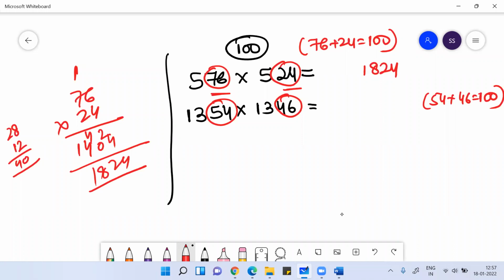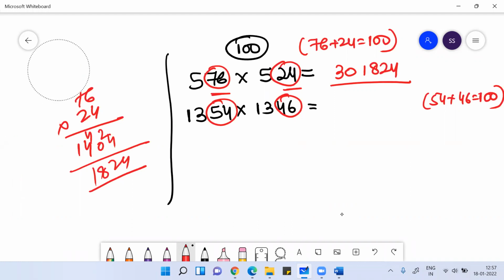Now how to find the remaining digits? What is the next digit of 5? The next digit of 5 is 6. What is 6 5s? 6 5s are 30. So your answer is 301824. You can check with calculator.